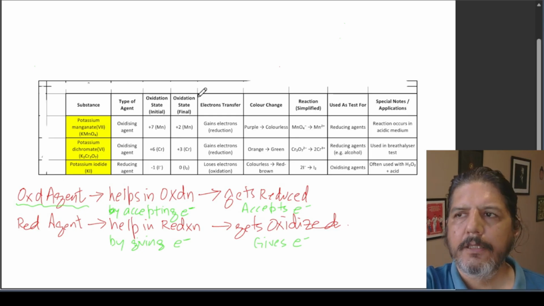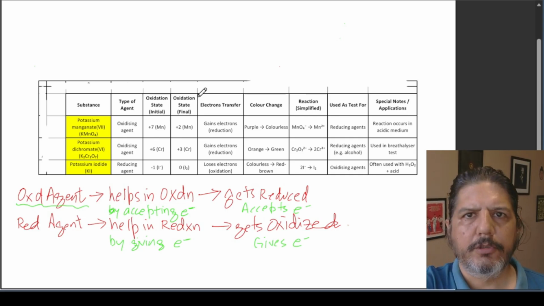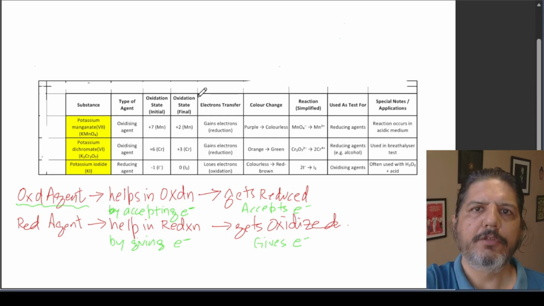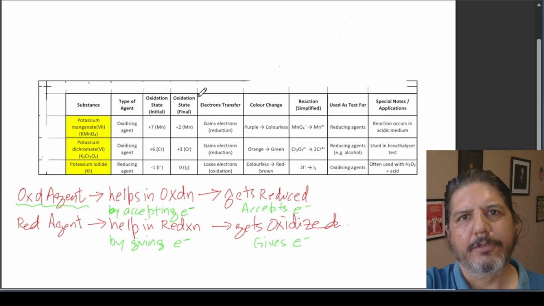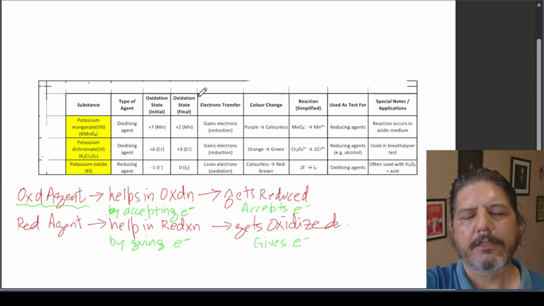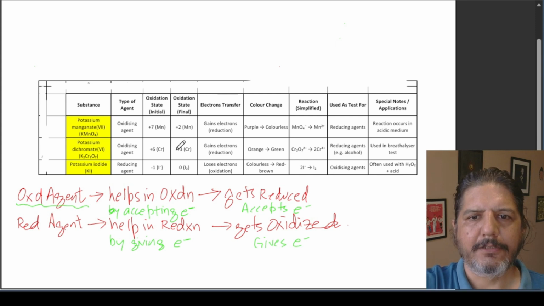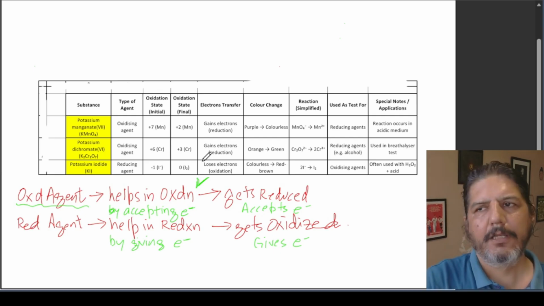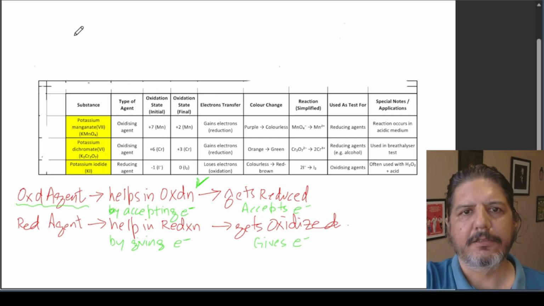That is the first, very common sense approach to the topic. So an oxidizing agent will help in oxidation, and a reducing agent will help in reduction. That is the first point.